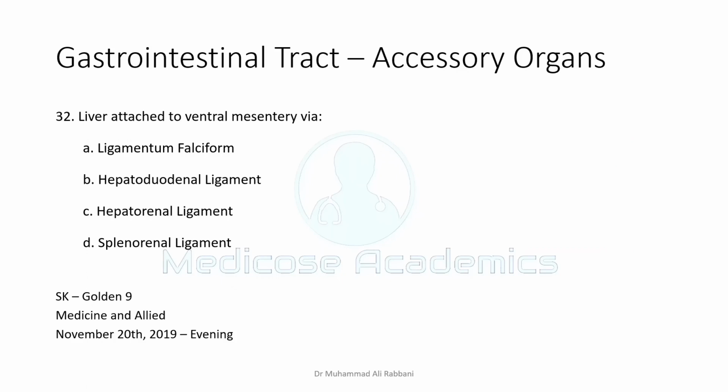In the ventral mesentery develops the liver, and the part of the mesentery left between the liver and the stomach is known as the lesser omentum, and the part of the ventral mesentery left between the liver and the anterior abdominal wall is known as the falciform ligament. So the liver is attached to the ventral mesentery, again we will go for falciform ligament.